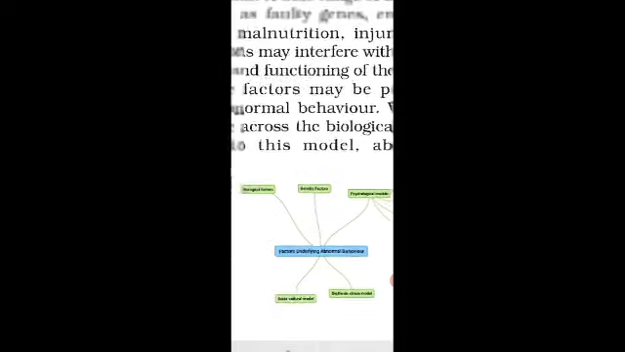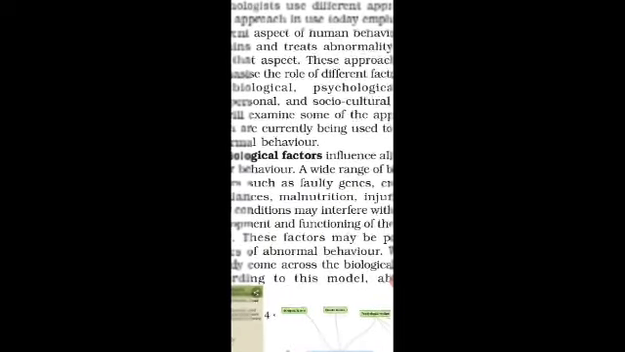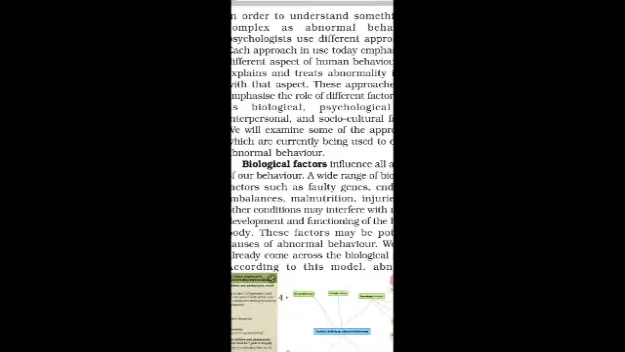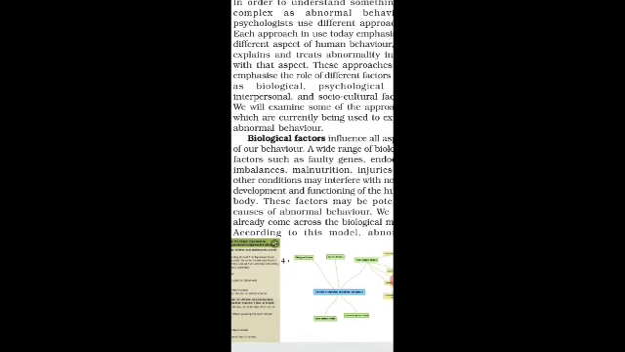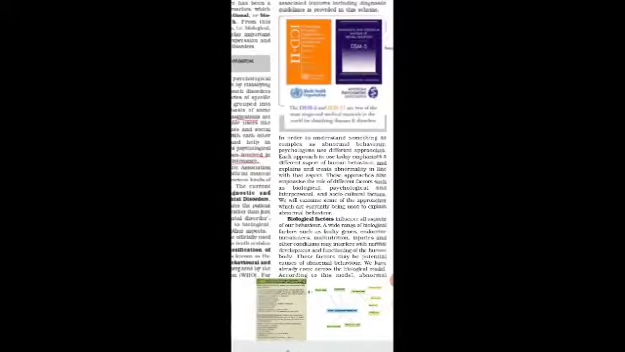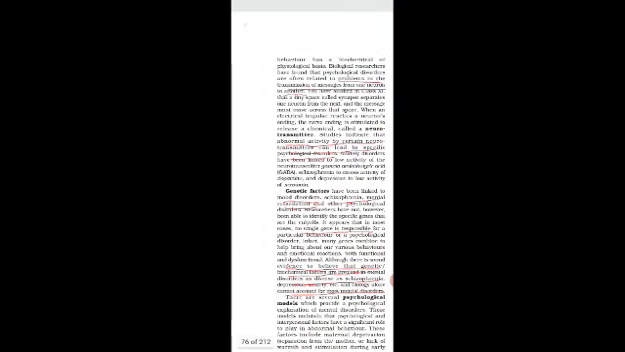Now let's move to our biological factors that influence all aspects of our behavior, whether it is physical, emotional, or social. These factors can create abnormality in the behavior of humans due to some faulty genes, and if there is an imbalance in the endocrine, malnutrition, or any type of injury. According to the biological model, disorders can occur due to the transmission of messages from one neuron to another.